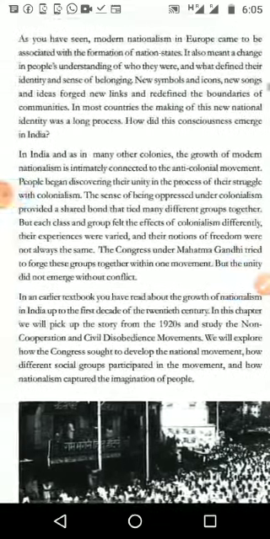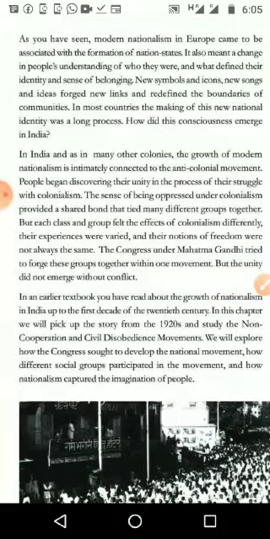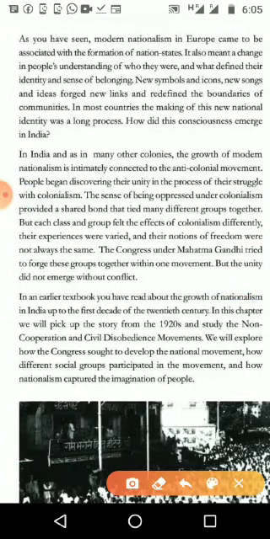Now we have lost our identity, because in the time of British rule we lost our identity because of colonization and compulsion. Then the sense of belonging, the feeling for whom we feel that we are one, they started to think about such things. New symbols and icons, new songs and ideas forged new links and redefined the boundaries of the communities.